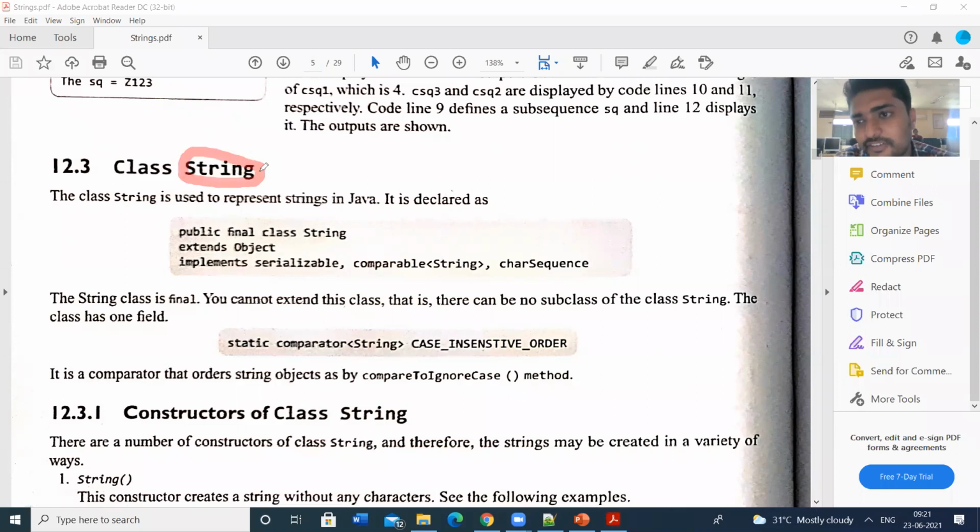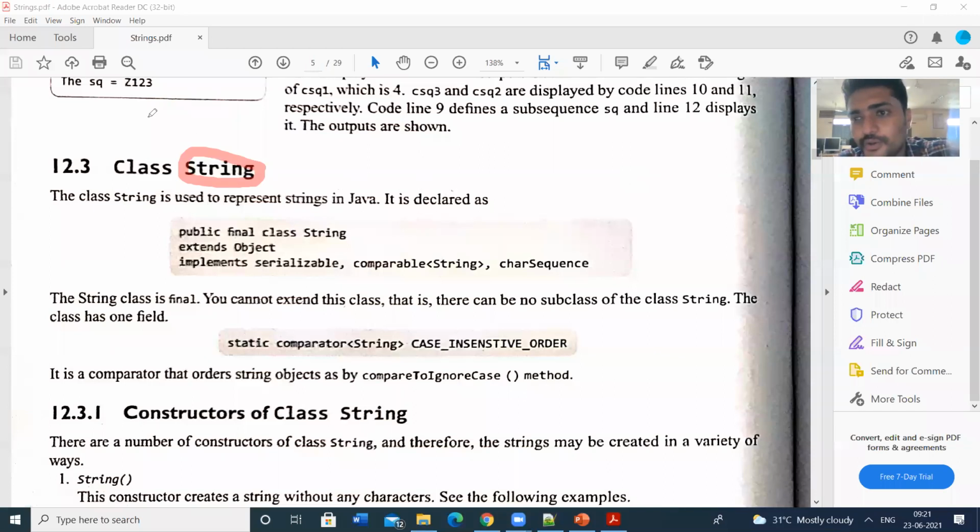Second class is the string buffer class. Third class is the string builder class. By using these three classes only, we can declare the strings or manipulate the strings. Only string handling can be done through these three predefined classes. All of these classes are defined in the language package.